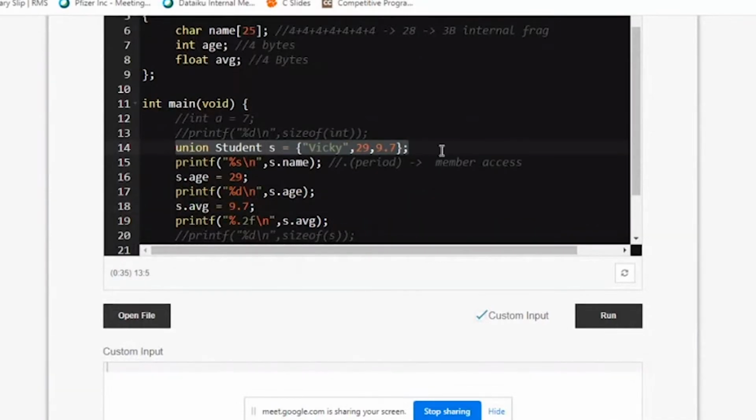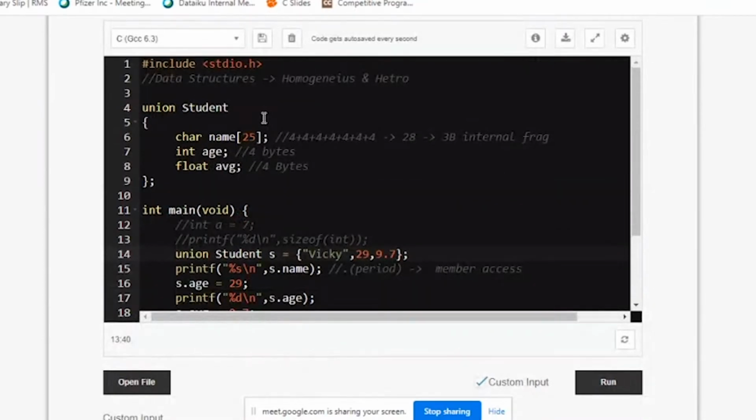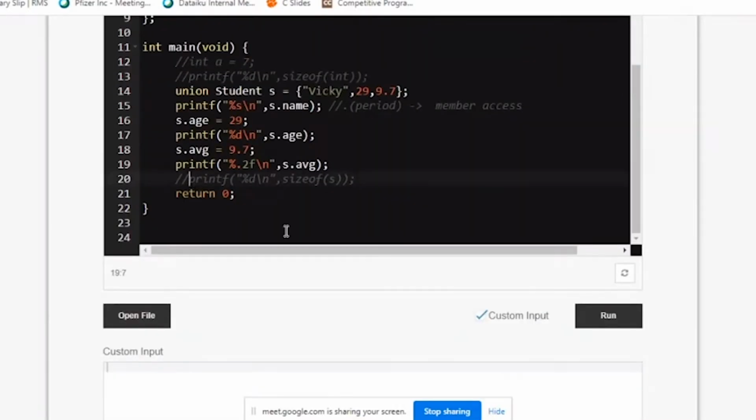This line is a waste in union, because the meaning of union is that it is also a collection of heterogeneous types, but the difference is all three elements cannot be simultaneously accessed. Only one element can be accessed at a time. And the memory given for a union is the largest element's size. So here there are three elements, 1, 2, and 3, and which is the largest element? This first one is the largest element. That's why 28 is the size of your union. So if you print the size of the union, it tells you 28.